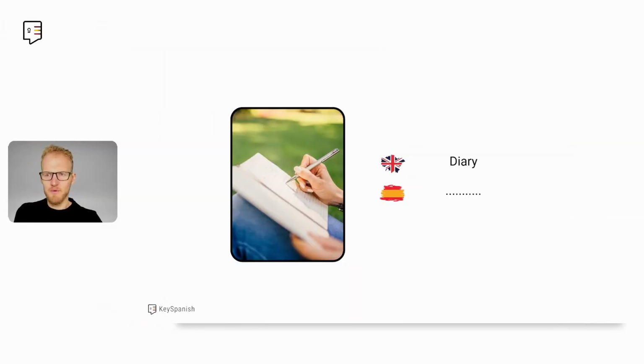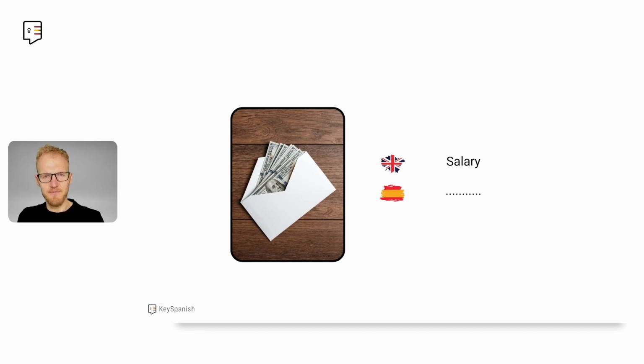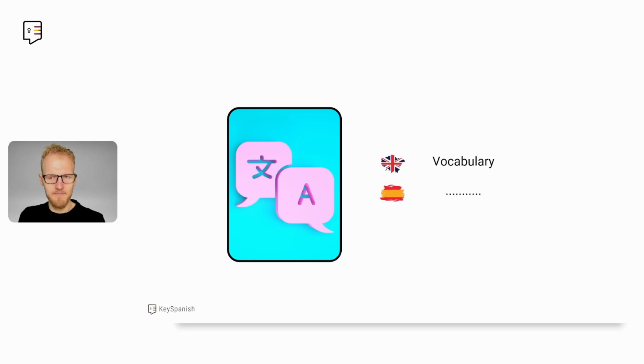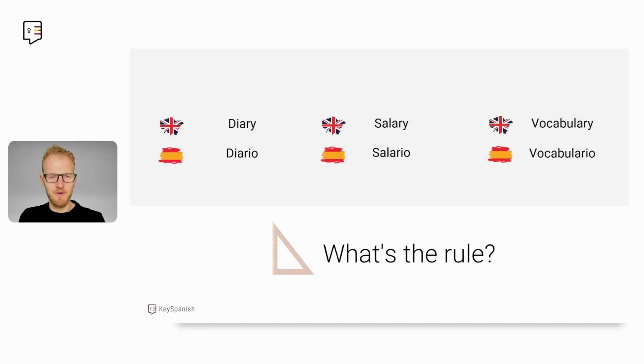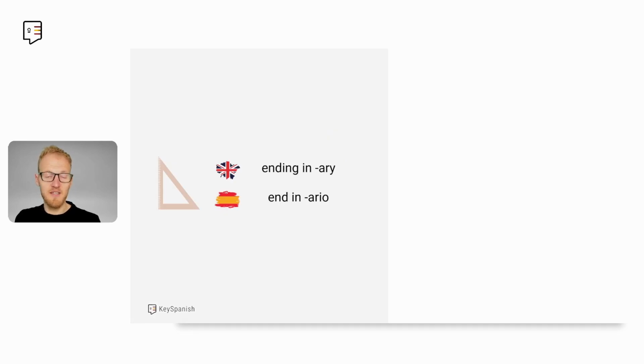Let's take a look at another rule. Diary in Spanish is what? Diario. What about salary? Salario. And vocabulary? Vocabulario. Therefore, we can infer what? Saying this, diary, diario, salary, salario, vocabulary, vocabulario. That words ending in -ary in English end in -ario in Spanish. And another exception, temporary, very common mistake, is not temporario, is temporal.